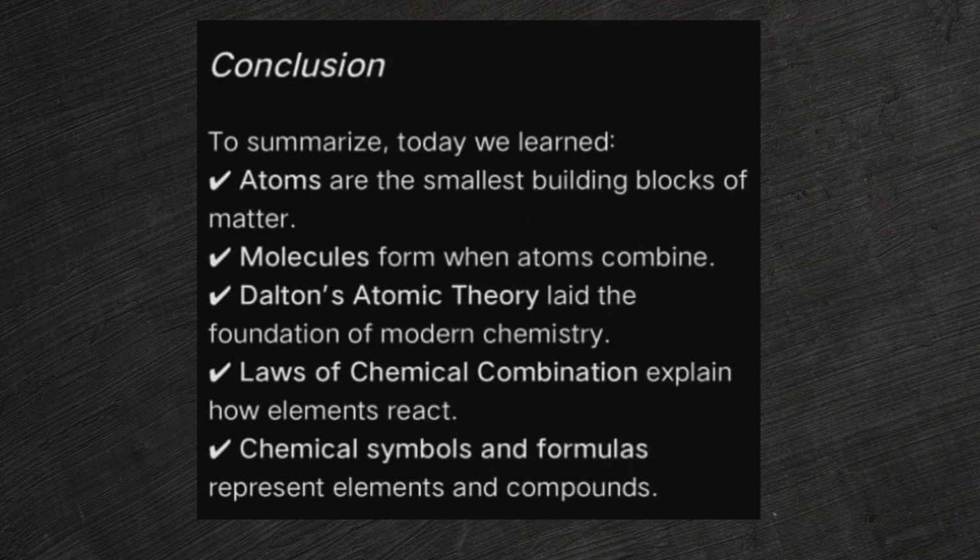Conclusion. To summarize, today we learned atoms are the smallest building blocks of matter. Molecules form when atoms combine. Dalton's atomic theory laid the foundation of modern chemistry. Laws of chemical combination explain how elements react. Chemical symbols and formulas represent elements and compounds.